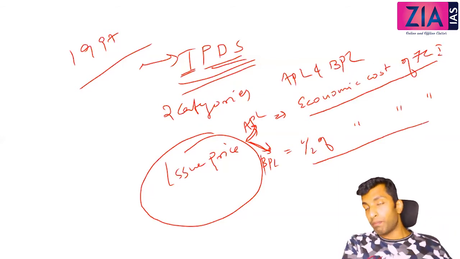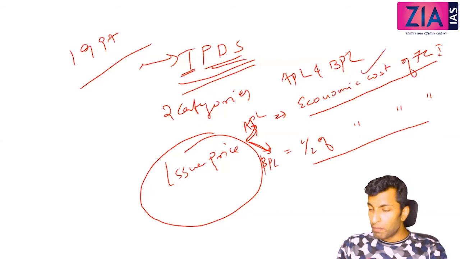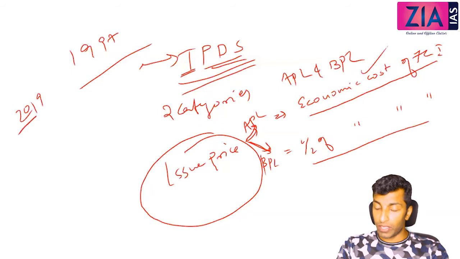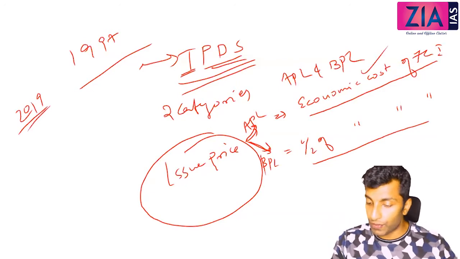You know what the prelims question was last year? What is this economic cost of FCI? A simple question last year, 2019 prelims. Nothing more. It is very easy. Economic cost of FCI means what? It is nothing but the total cost of FCI.